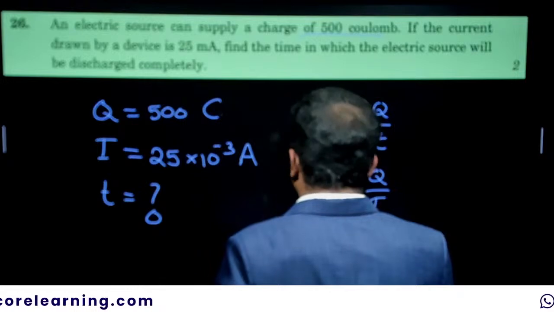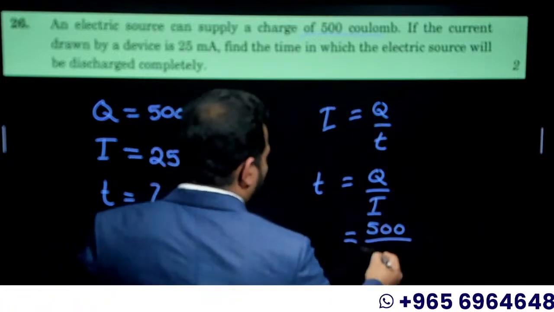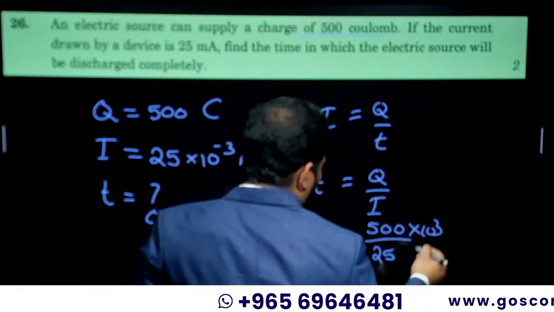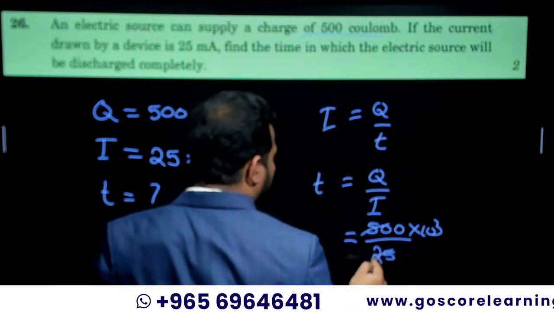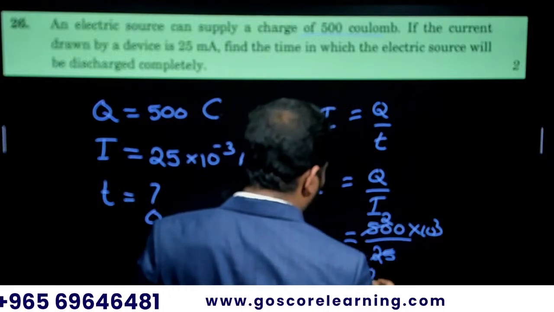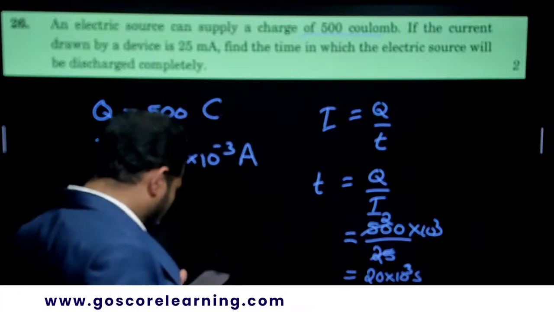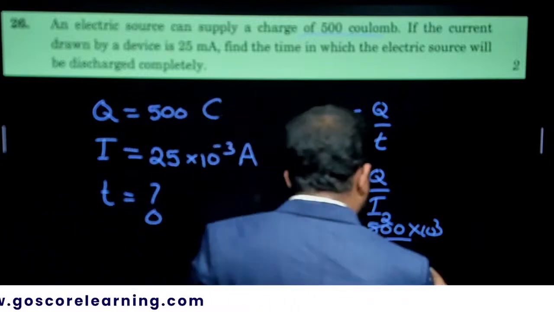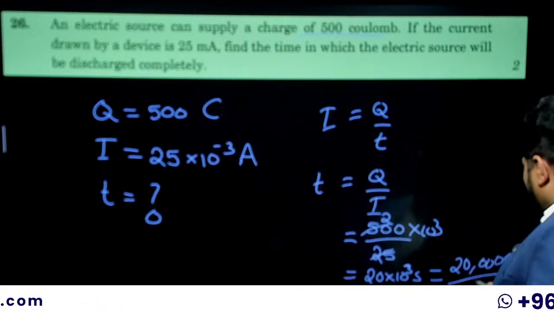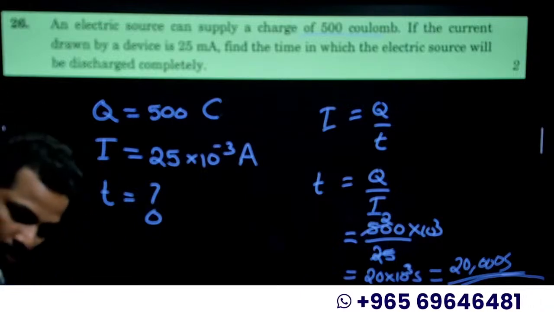Okay, so Q means 500. 500 divided by 25 into 10 to the power minus 3. Come to numerator, 10 to the power 3. So 50, 25 2 times. So 20 into 10 to the power 3 second. We can take it like 20 after 3 zeros. This much of 20,000 seconds. Easy peasy. Okay, so 20,000 seconds it is.